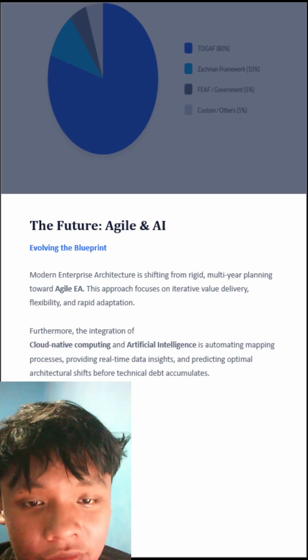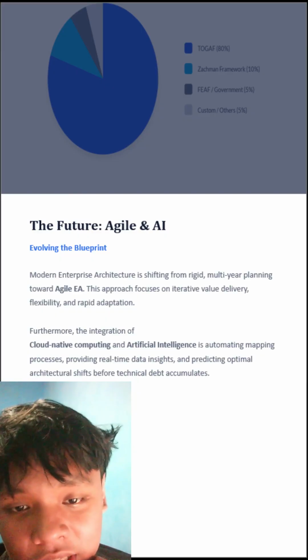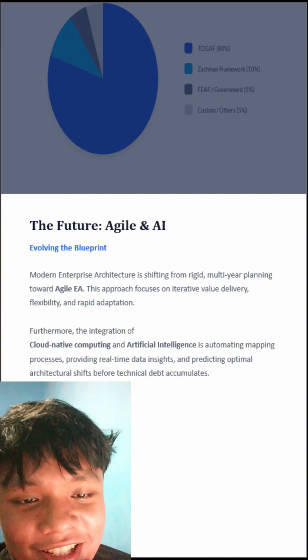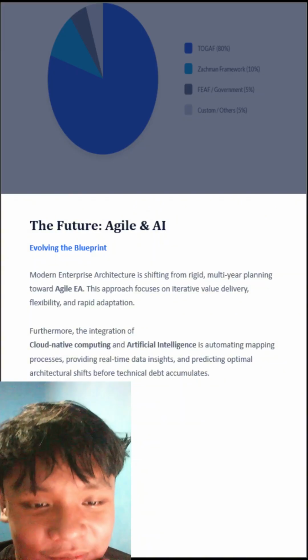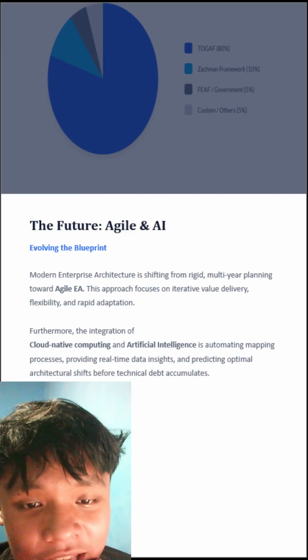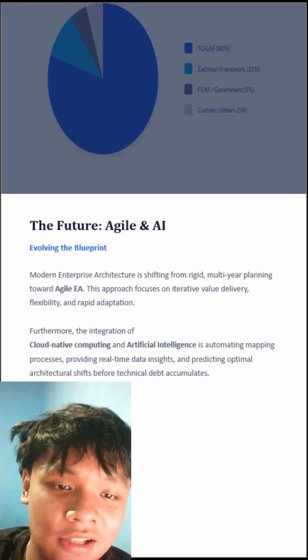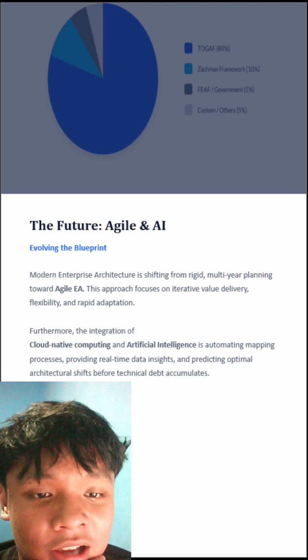On top of that, the integration of cloud-native computing and artificial intelligence is automating mapping processes, providing real-time data insight, and even predicting optimal architectural shifts before technical debt accumulates.